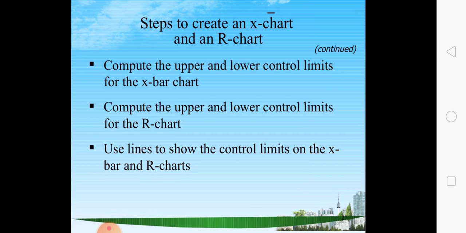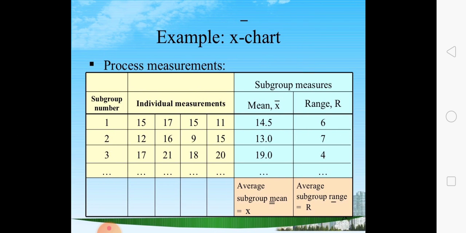What are the steps to create the X bar and R chart? Compute the upper and lower control limits for the X bar chart and then for the R chart. Use lines to show the control limits on the X bar and R chart. Here is one example.